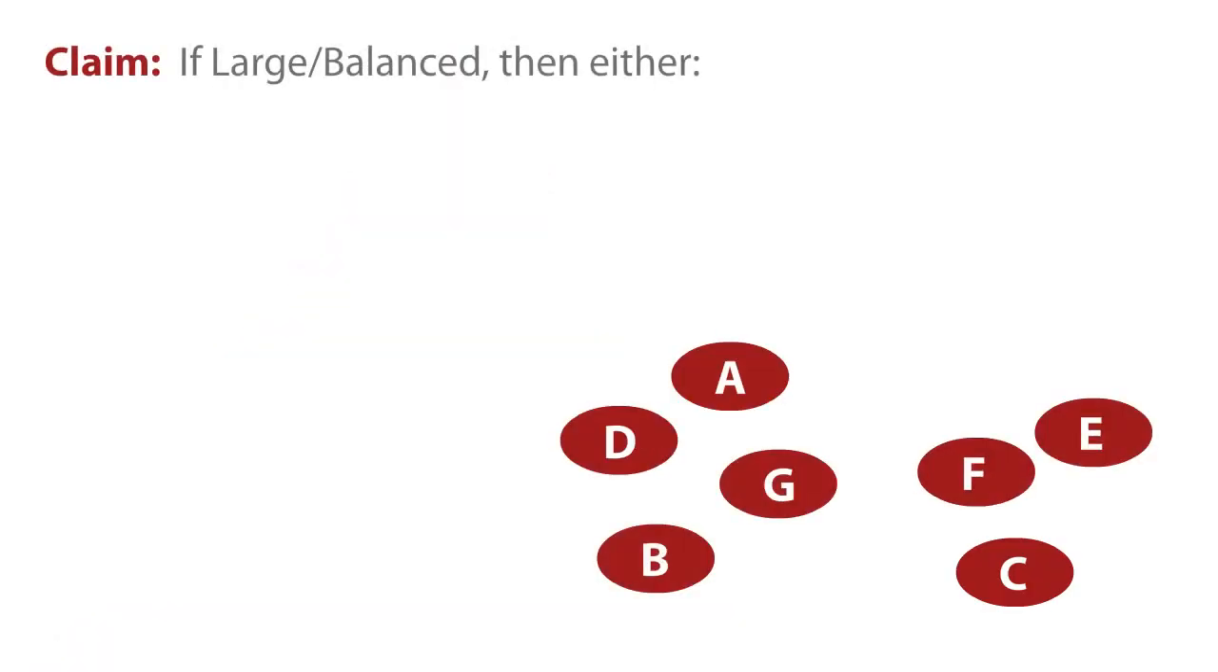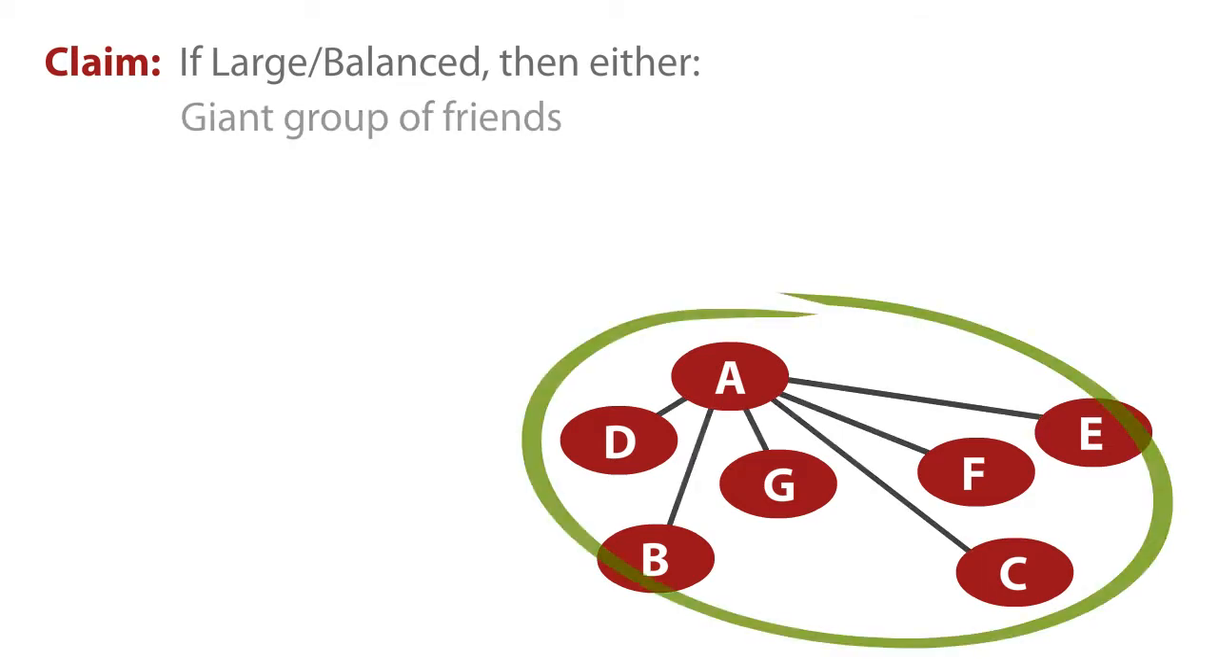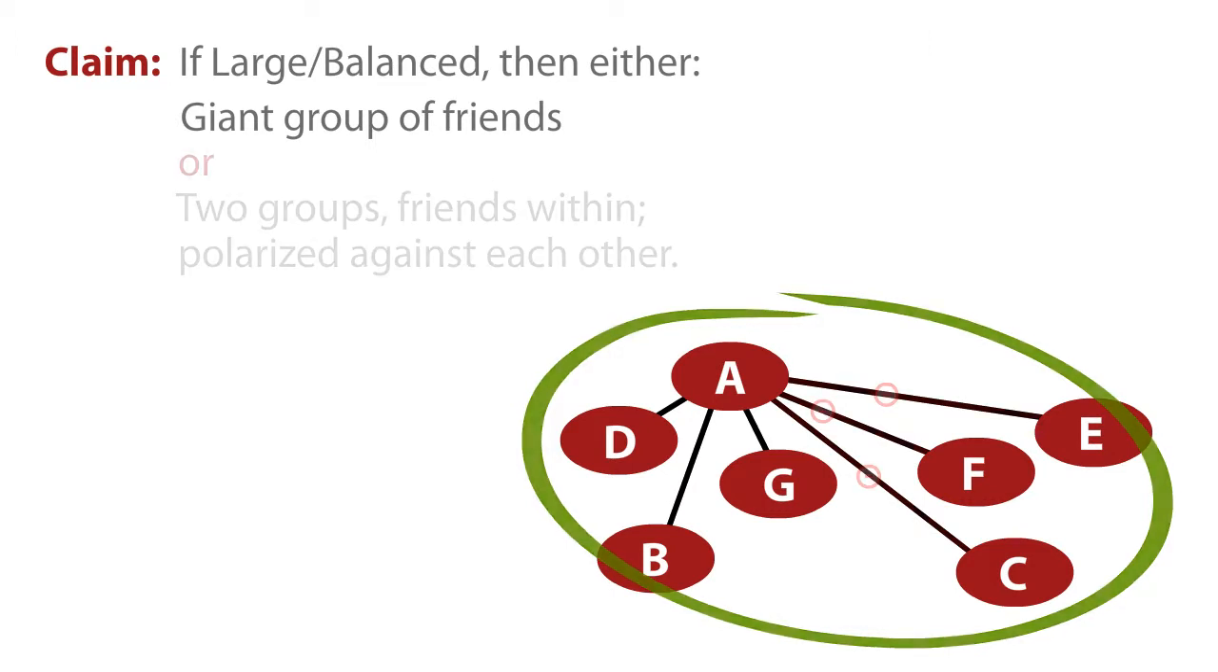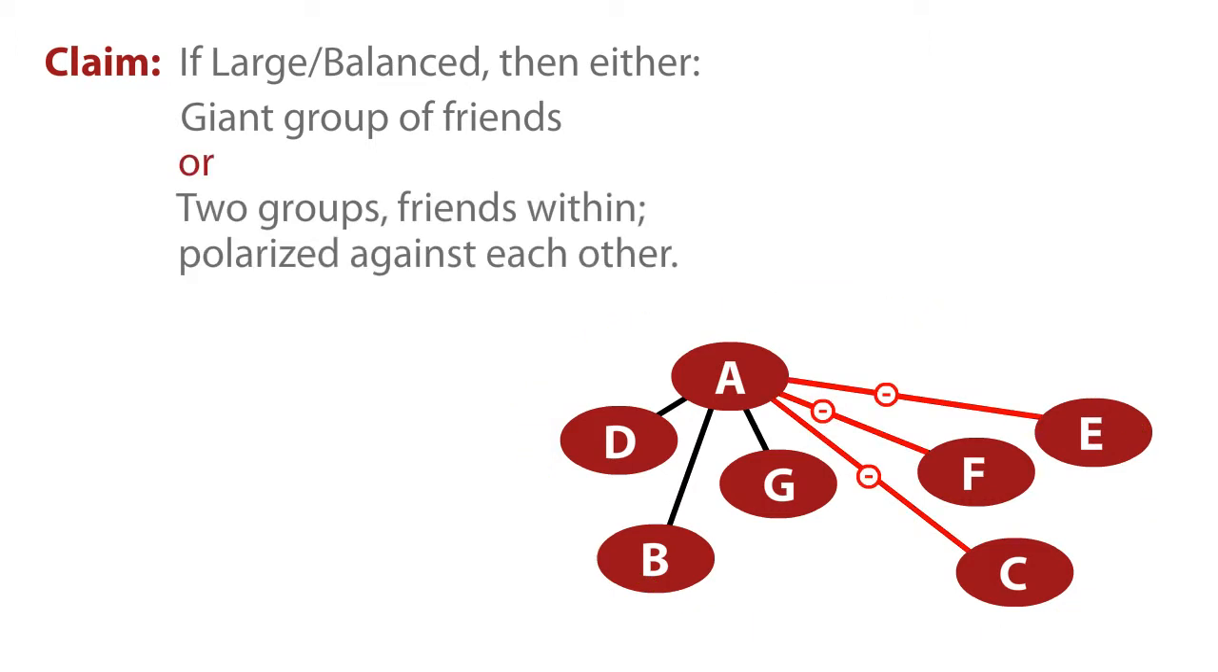So a question we're asking is, thinking about large graphs where every triangle is balanced, what kind of structure does this imply? And we claim that the two kinds of structure we have seen so far are all there is. A large graph where every triangle is balanced either consists of a giant group of friends or is a polarized group, with two groups that are negative against each other, but friends within the group. So let's try to prove this.